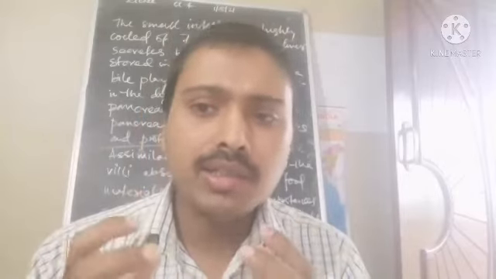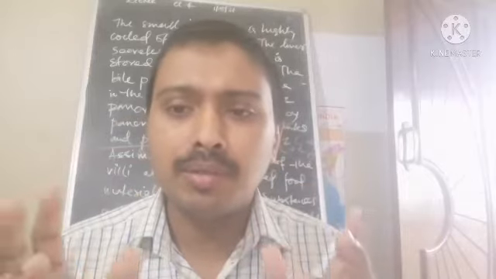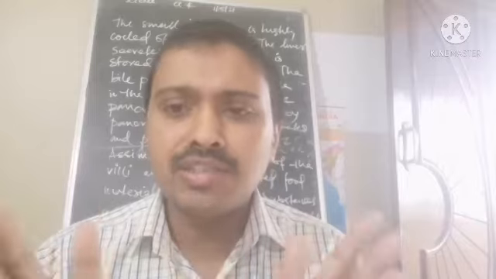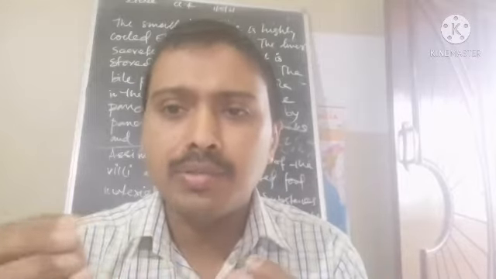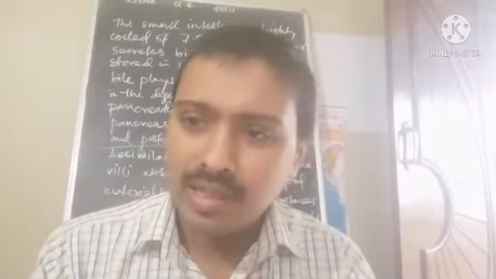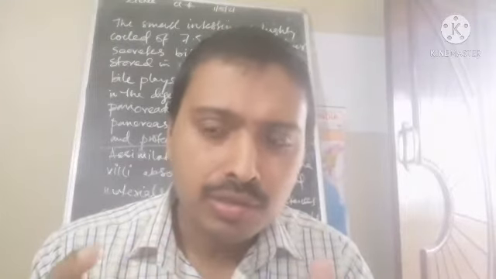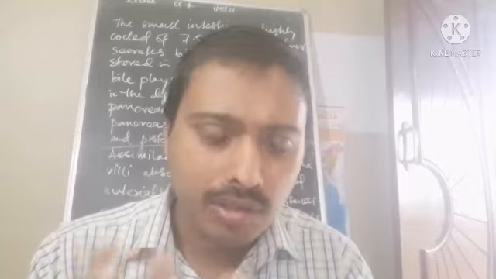Now below the stomach there is the liver, the biggest gland, a brown black colored organ, which secretes bile which is temporarily stored in the gallbladder. And this bile helps in the breakdown of fats to fatty acids and glycerol.